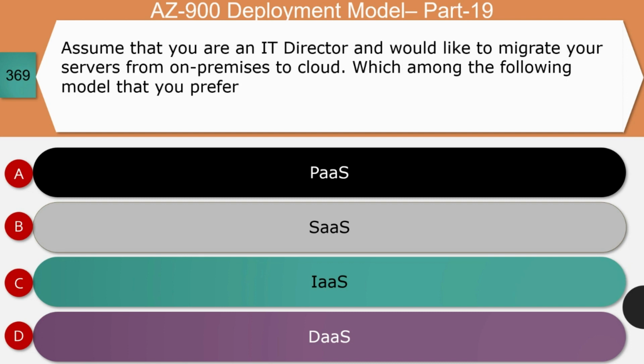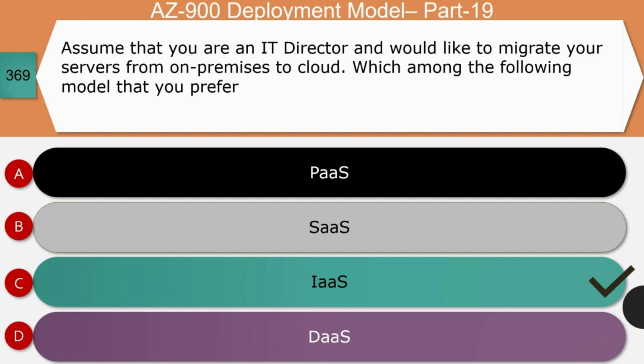Next question: assume that you are an IT director and would like to migrate your servers from on premises to cloud. Which among the following model that you prefer? Platform as a service, software as a service, infrastructure as a service, data as a service. The right answer for this question is infrastructure as a service.